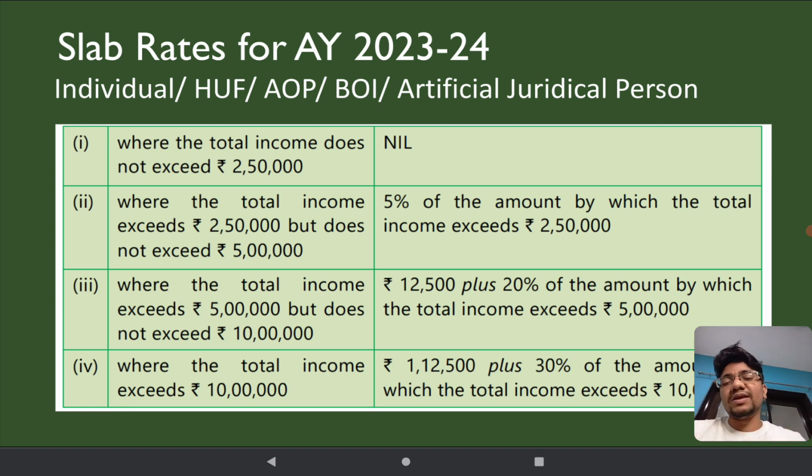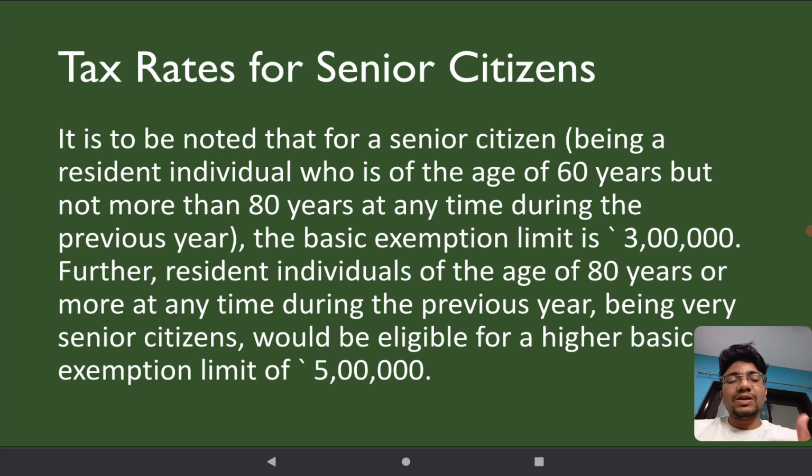Other things remain same. If you are a normal citizen, below the age of 60, up to the age of 59, your exemption limit is 2,50,000. 60 or 60 above, exemption limit is 3. 80 or 80 above, the exemption limit is how much? 5. Simple enough. This is your old regime.